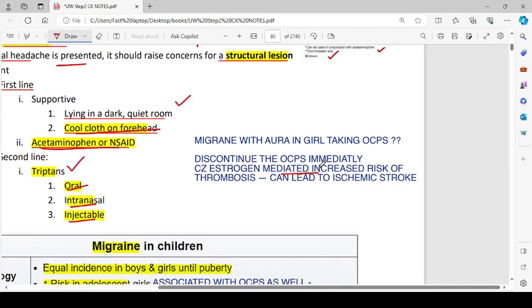Migraine with aura in a girl taking oral contraceptive pills: discontinue the OCPs immediately, because estrogen-mediated increased risk of thrombosis can lead to ischemic stroke. This can happen.